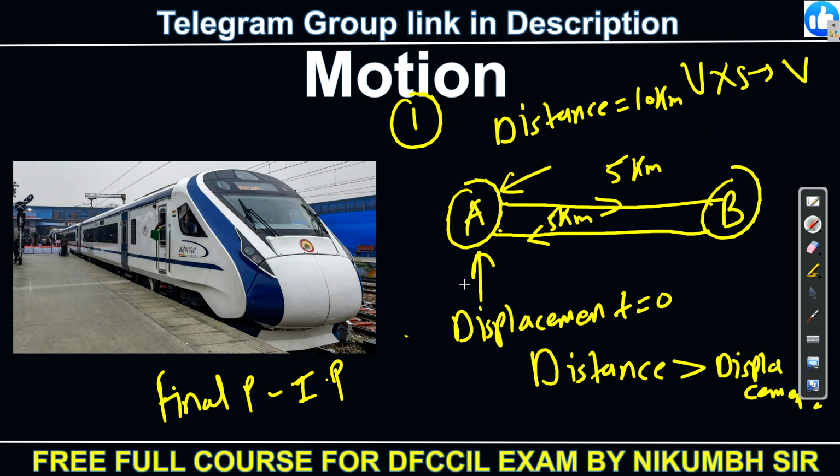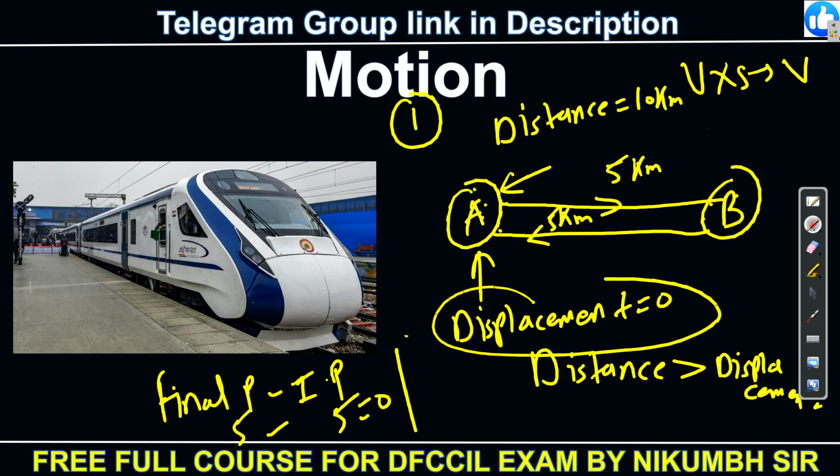Or what you can do, see, final position means here. From initial, from A to B, that is 5, and here 5 again, so 5 minus 5 is 0, in numerical form. But conceptually the initial position and final position are the same, then your displacement is 0. There is no displacement, obviously, right? So from here I am getting the second point also, that my displacement can be 0. Yes, it is possible. The displacement can be 0.